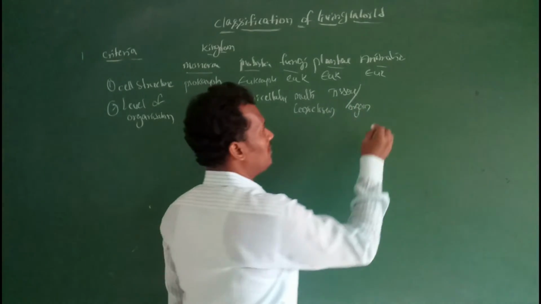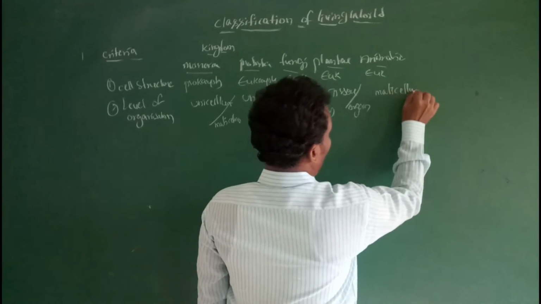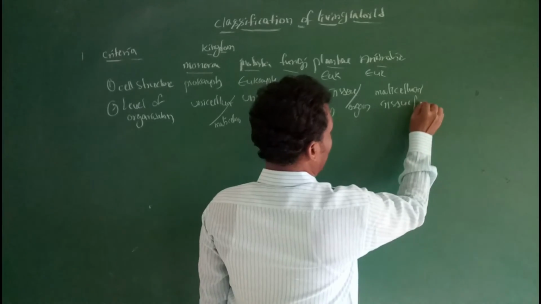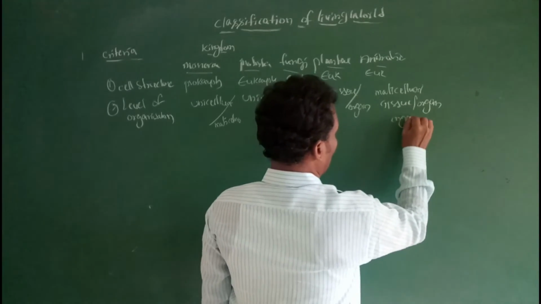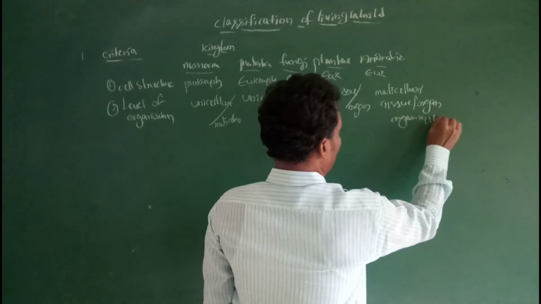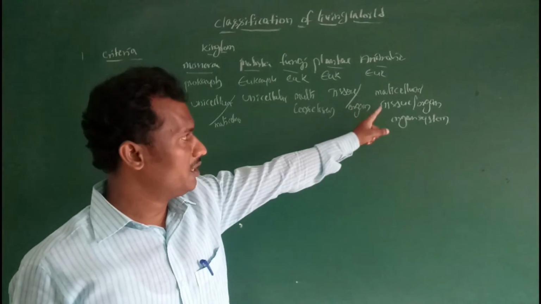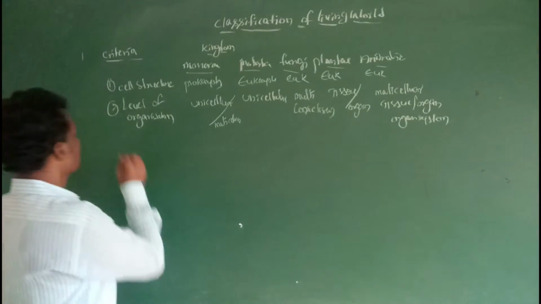Next one, animals are multicellular. Tissue, organ, then organ system is present.